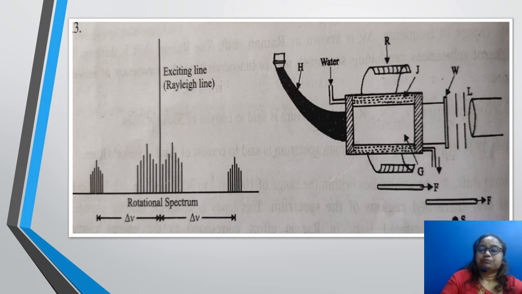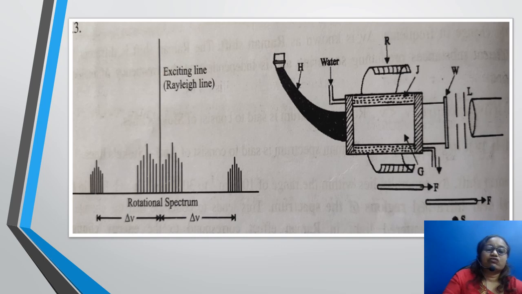filters. Then light of frequency, wavelength around 4358 angstrom is passed through it, and the scattered light comes out of the window W, and it is observed through the spectrograph, a high resolving power spectrograph.